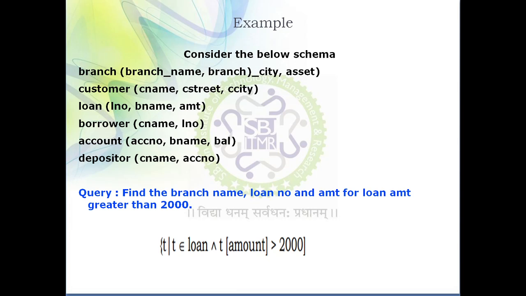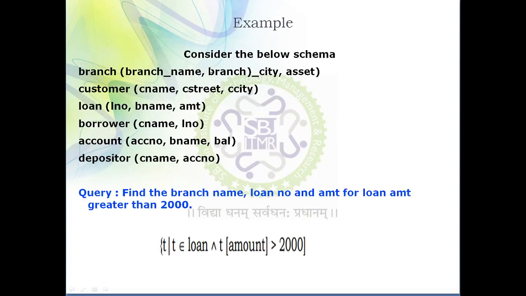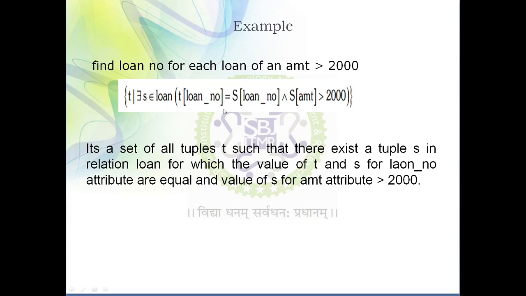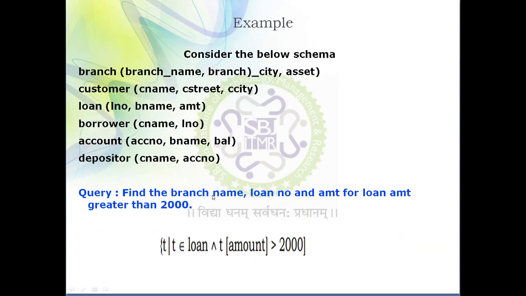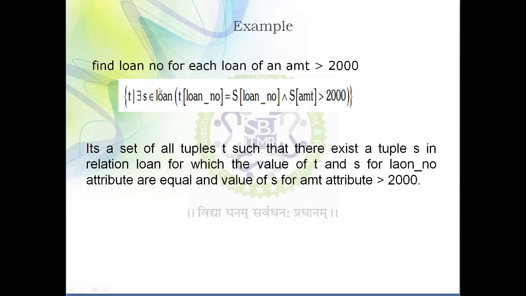Okay, so this is a simple first example. Then we take another example. In this case, what is our question? Find the loan number for loan amount greater than 2000. So what is the difference between this query and the previous query? In the first query we are fetching all attributes of a table, and in this second example we need to fetch only the loan number from the table.